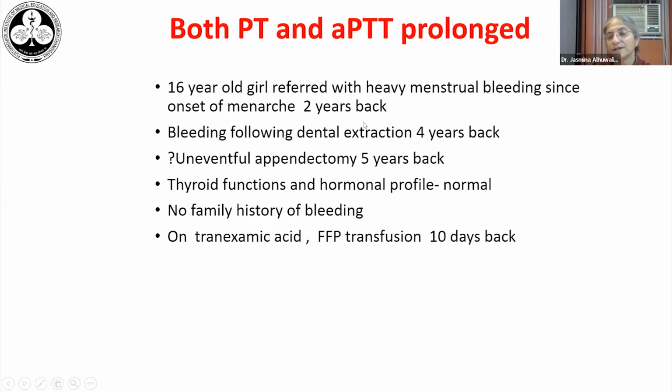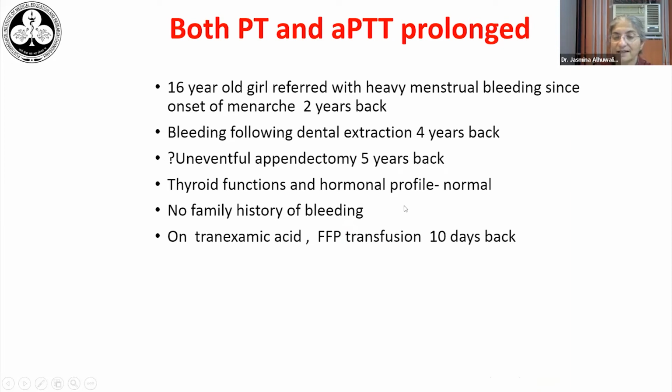This was a 16-year-old girl who was referred with heavy menstrual bleeding since the onset of menarche 2 years back. She had history of bleeding following a dental extraction 4 years back, and there was history of an uneventful appendicectomy also 5 years back. This history was not very clear, but she seemed to deny history of any blood given at that time or any plasma.